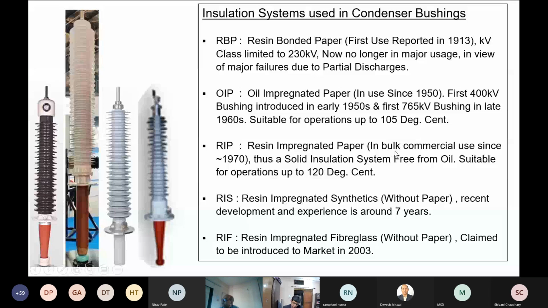RIP, resin impregnated paper, has been in bulk commercial use since 1970. A total solid insulation system which is free from oil. This is the popularity of RIP bushings. They are suitable for operations up to 120 degrees centigrade. RIS bushing, resin impregnated synthetics without paper. They are a recent development, and the experience today of these bushings is around 7 years, but a very encouraging and very positive experience. And another type, RIF bushing, resin impregnated fiberglass.